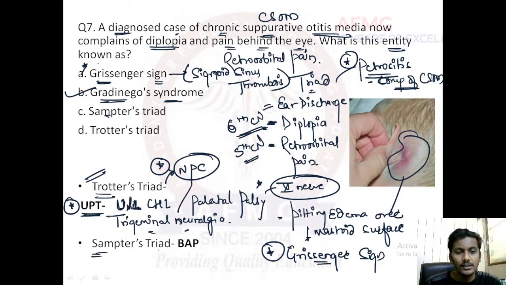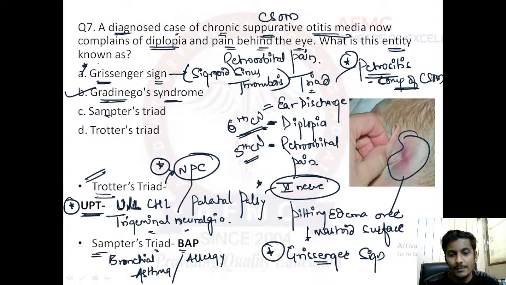Then discussing the third triad of ENT, Samter's triad, which can be remembered as BAP. B goes for bronchial asthma. A goes for allergy to aspirin, or for that matter allergy to any of the NSAIDs.